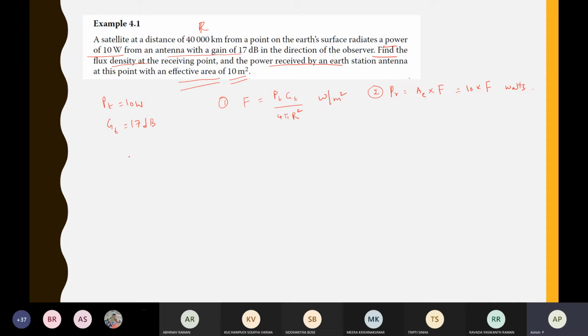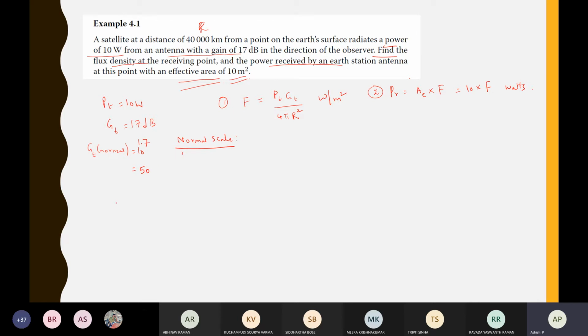Here two options are there. You can proceed in the normal scale, which is like the linear scale. So PT is given, and GT is how much? GT is 17 dB, but in the normal scale you are supposed to do 10 power 1.7. So 10 power 1.7 is, I think, 50.